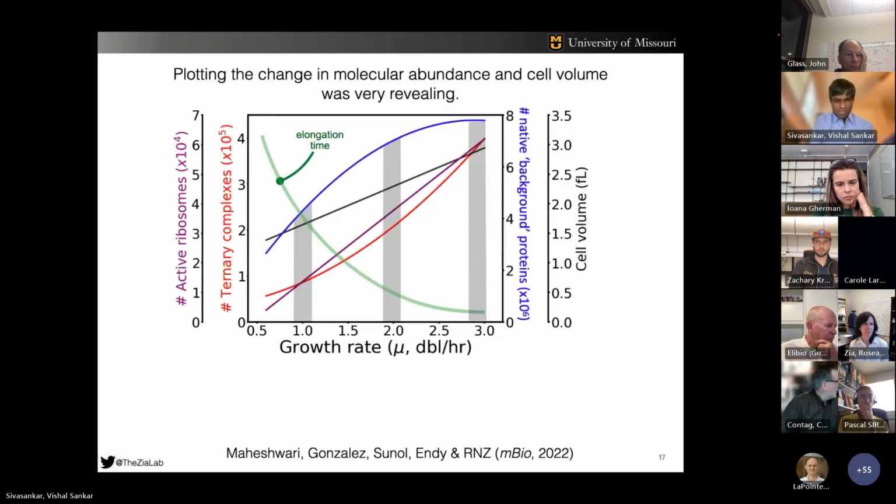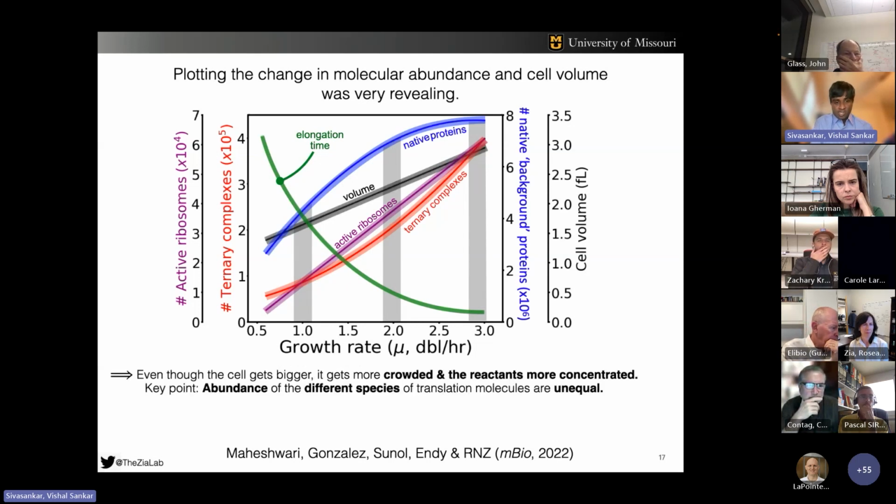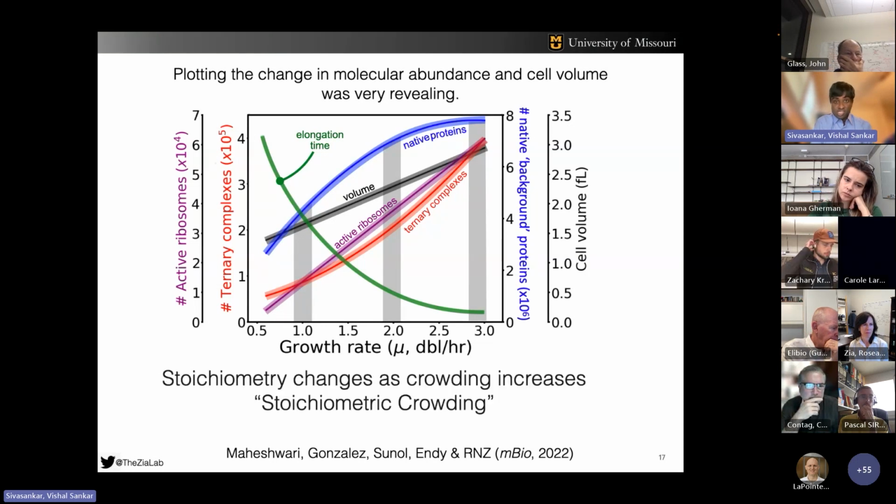So let's get back to our results. We find that faster growing cells are more crowded, but the relative abundances of biomolecules in E. coli are not uniform across growth rates. The takeaway here is that the chemistry and colloid physics are coupled, and this stoichiometric crowding can explain the speed up of protein synthesis. Now that we have all our data and built our model, let's look into the dynamics.